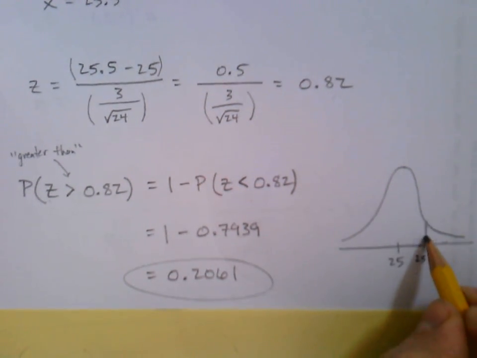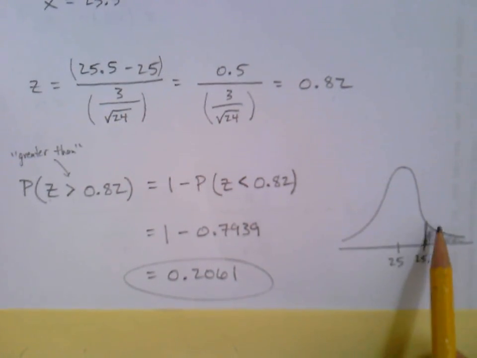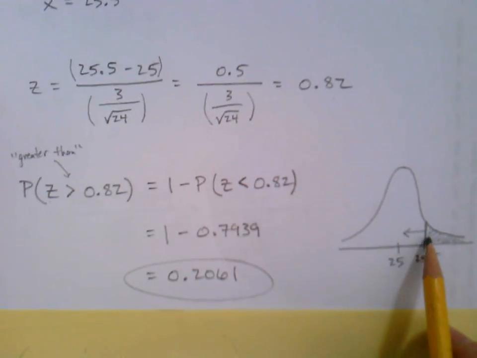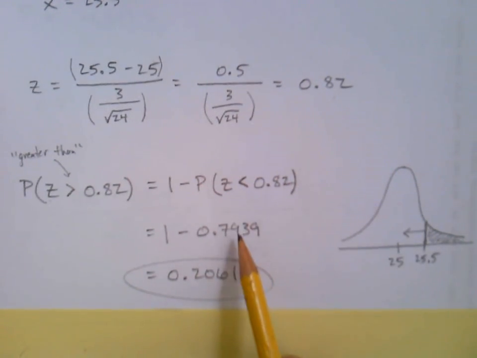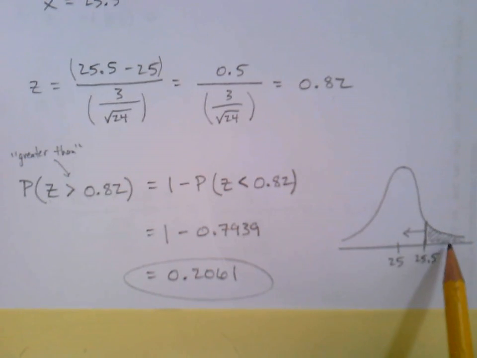They were asking for the probability greater. What is that area? What is that probability there? And so we figured we need to find all of the area that's below it. That's what our table tells us. That's the 0.7939. But then if we subtract that from 100%, then it will give us the part that's left over. 20.61%, 0.2061.